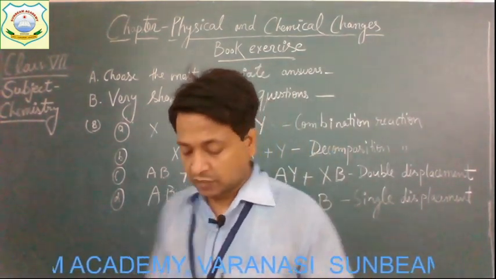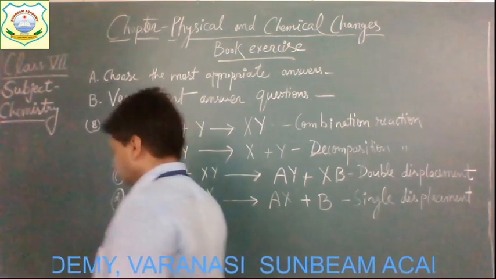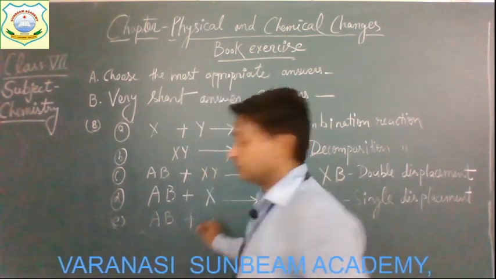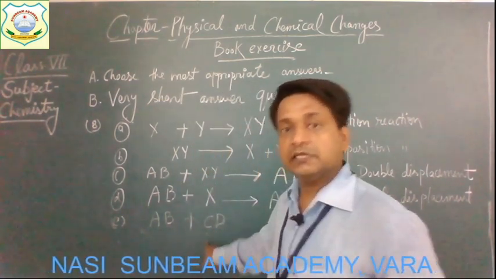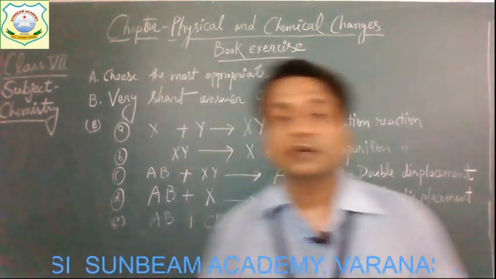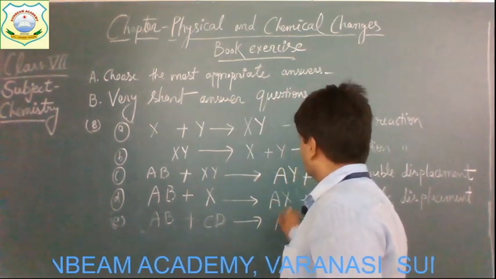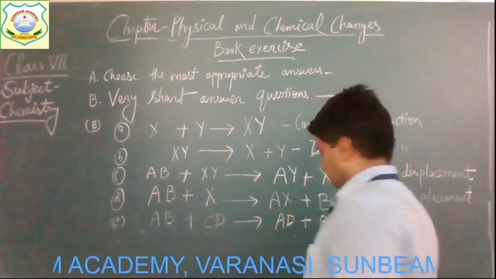Okay children, now the next one is given. AB is going to react with CD. This is another compound, and after the reaction it forms AD plus BC.